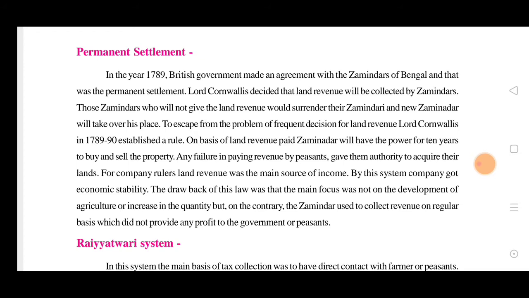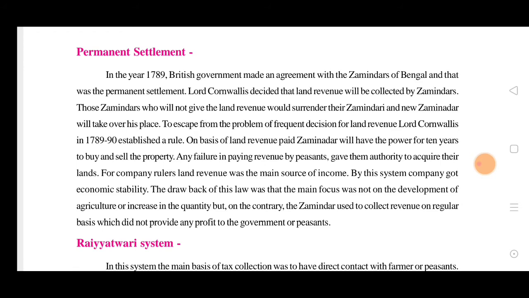Permanent settlement means that those who have farming areas, the landowners, should be settled in a permanent way, not changing, in one place, like permanent settlements of the zamindars.